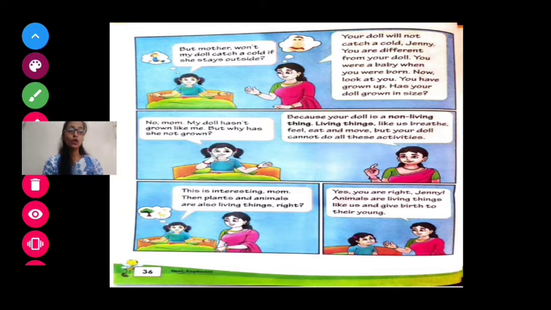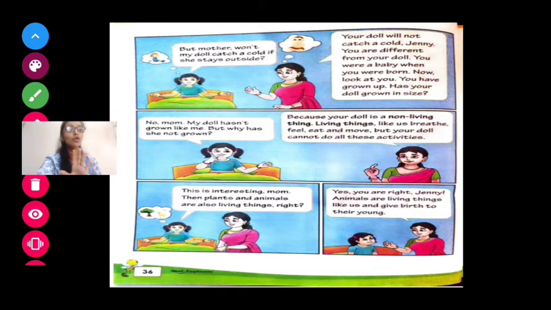Has your doll grown up? No, Jenny's doll has not grown up. Jenny's doll is still the same size. She was brought from the market. The size was small, so till now the doll's size is small. So the doll is not growing, but Jenny is growing. No, mom, my doll hasn't grown like me.